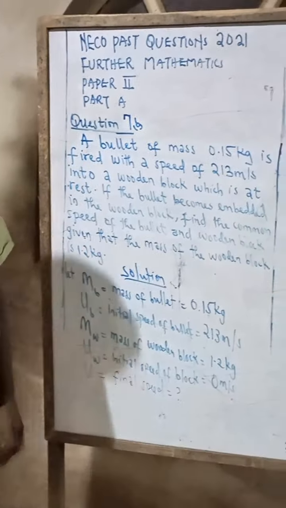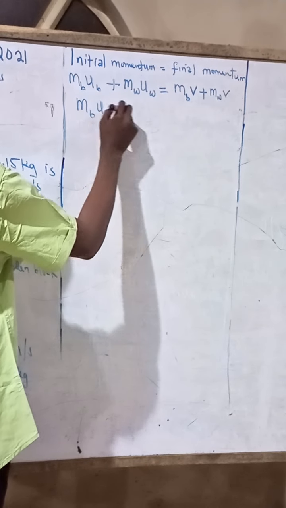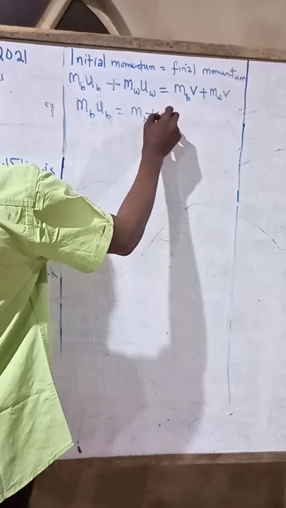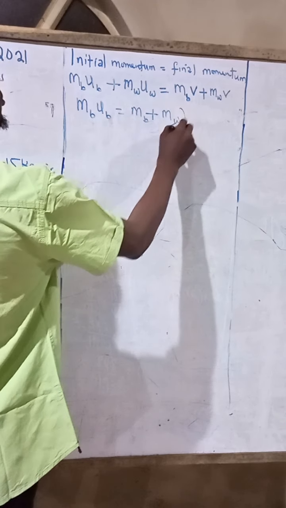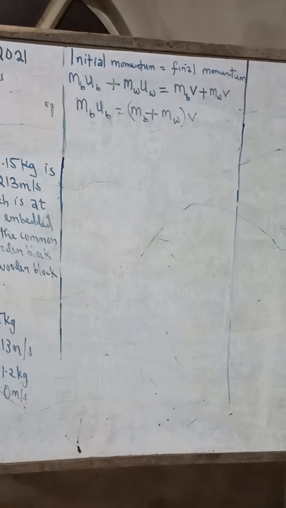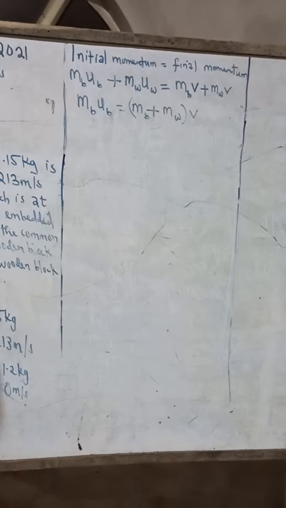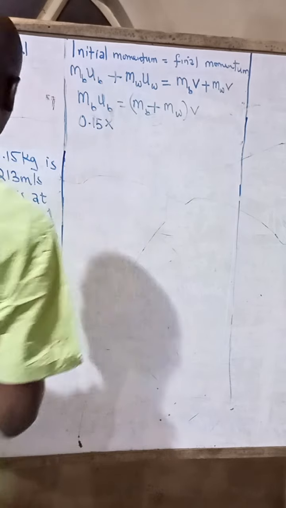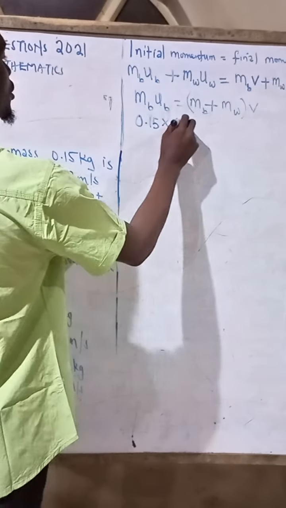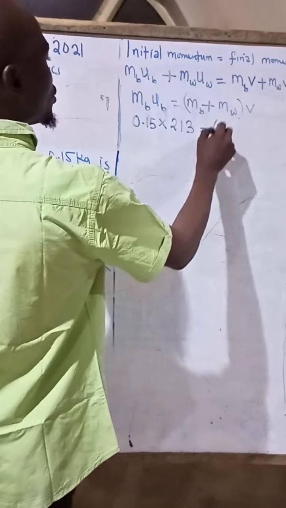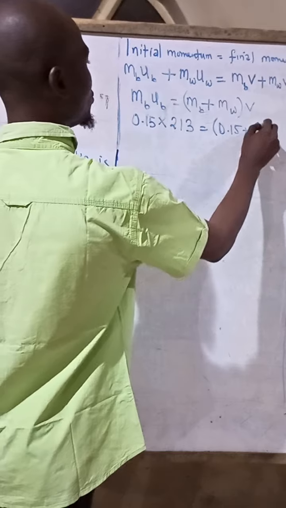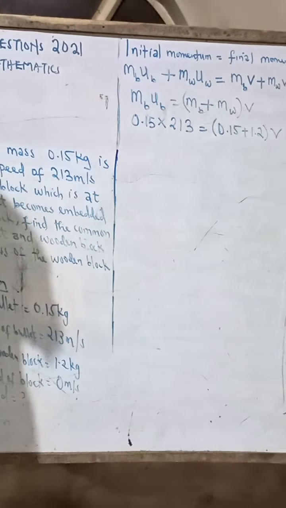So we can say that MB UB is equal to MB V plus MW V. So let's factor out V, since V is common to both of them. So we have MB plus MW in brackets times V. So now let's substitute what we have. MB is 0.15 times UB, which is 213, equal to MB, which is 0.15, plus 1.2, times V, which we don't know, which we are looking for.